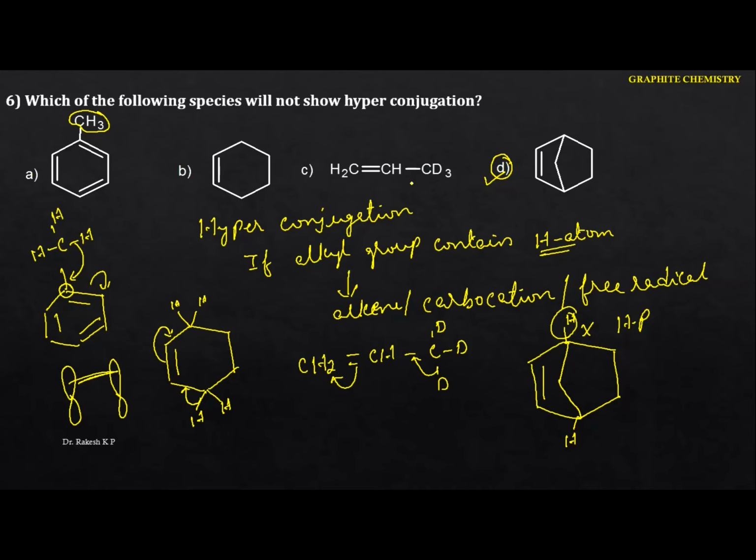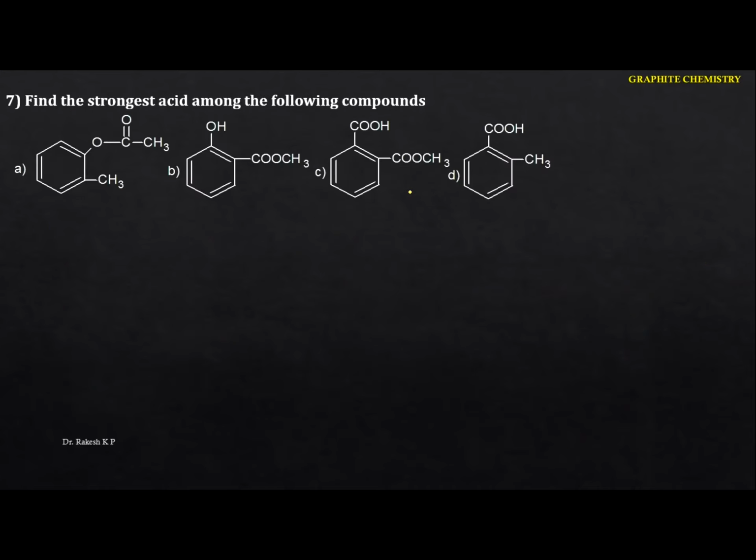Okay, next one. Find the strongest acid among the following compounds. This is the most important one here. Just identify this one, so it is not an acid. Now we know that phenol is also an acid, and carboxylic acid again. Compared to the phenol, carboxylic acid is the strongest acid, the strongest organic acid.